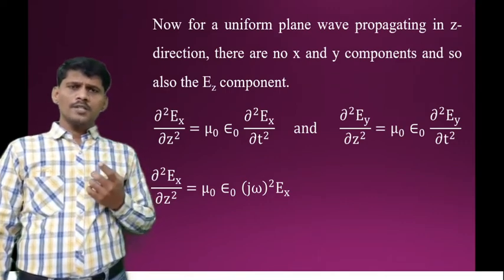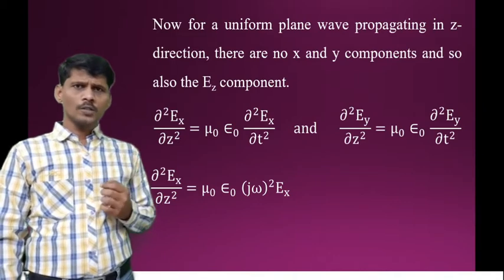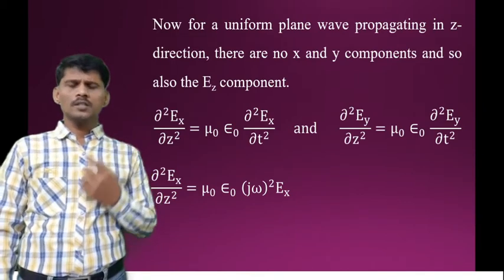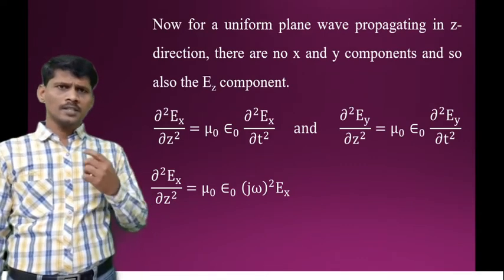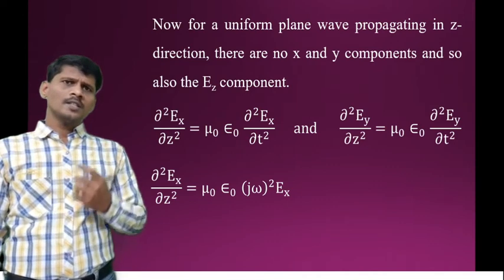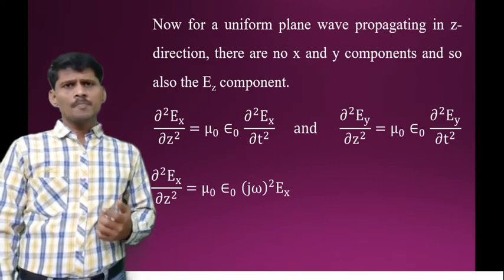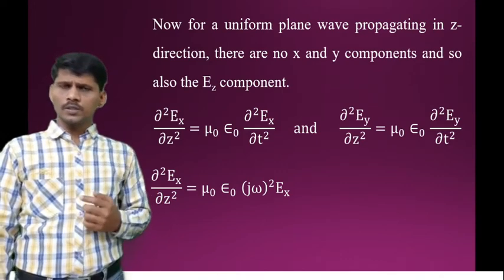The equation is del square E bar is equal to mu naught epsilon naught dou square E bar by dou t square, where E bar is the electric field intensity. The vector form of the electric field intensity is Ex Ax bar plus Ey Ay bar plus Ez Az bar. And del is the vector differential operator, so del square is dou square by dou x square plus dou square by dou y square plus dou square by dou z square.